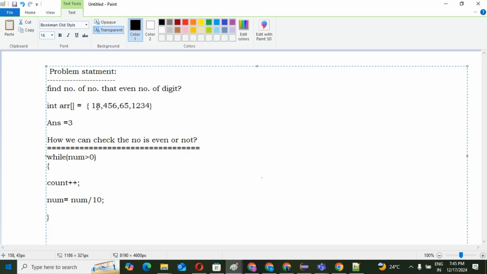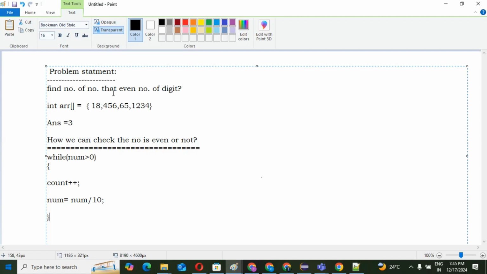Is 18 greater than 0? Yes. Then 18 by 10 gives 1. Then 8 is greater than 0? Yes. Then 8 by 10 gives 0. So we can see 2 digits are there, so this is an even count.